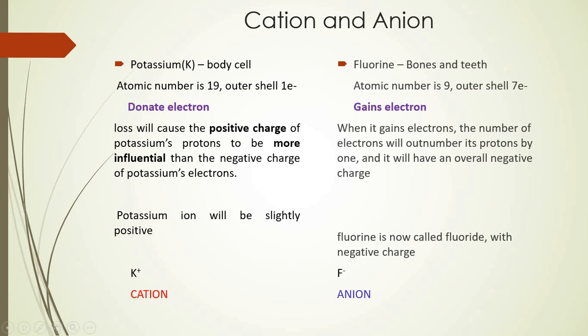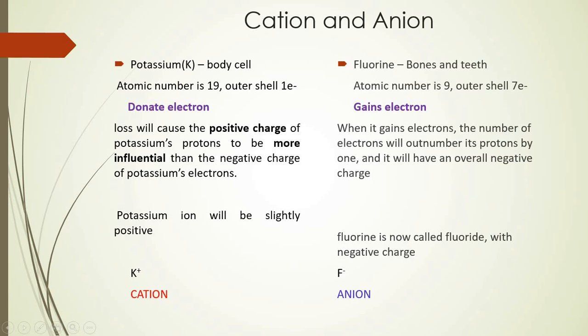As there is one extra electron, the net charge will be negative. And so now the ion will be denoted as F minus, and this is called an anion.